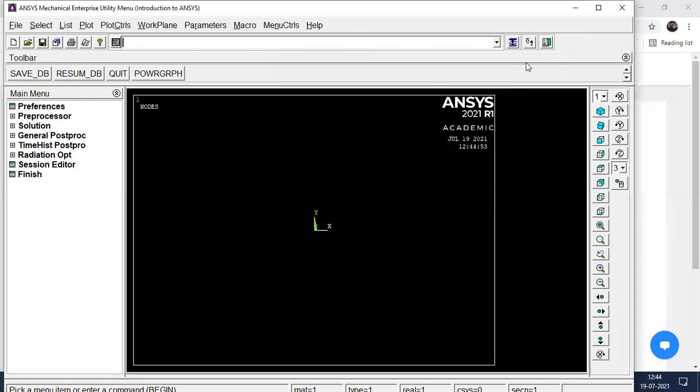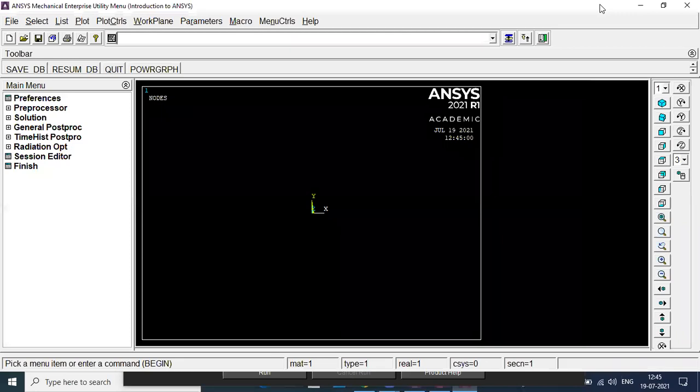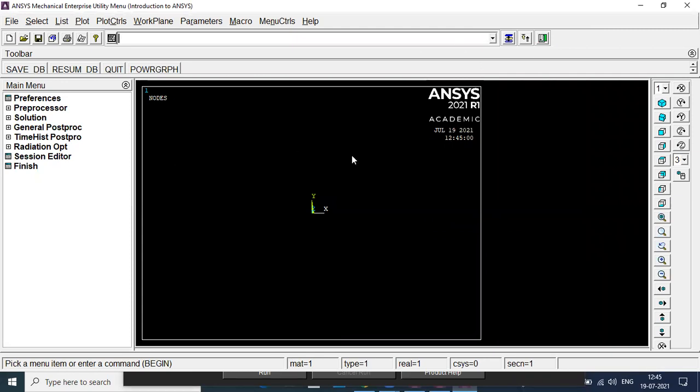Is that okay? So you can see the screen. I will just maximize that screen. Okay, I just maximized it. So this is the interface, the GUI. You can see the graphic user interface for ANSYS, which we get.